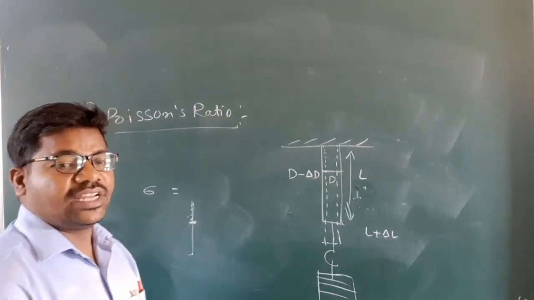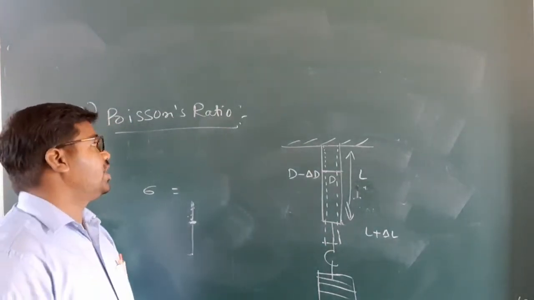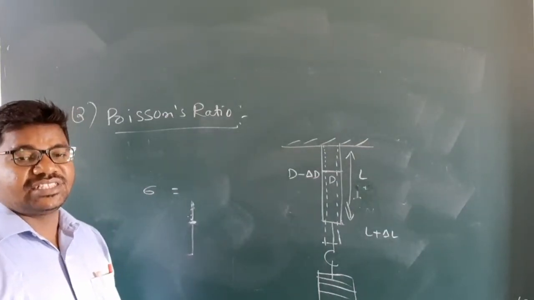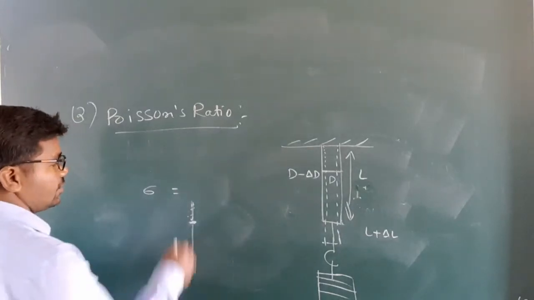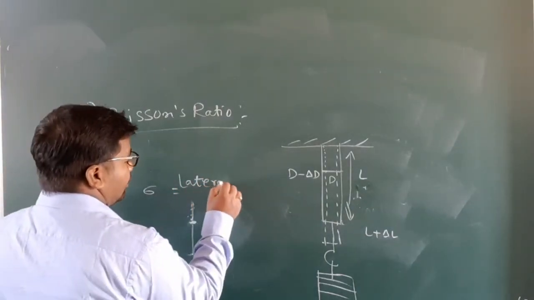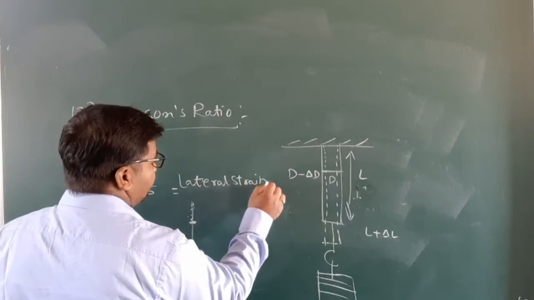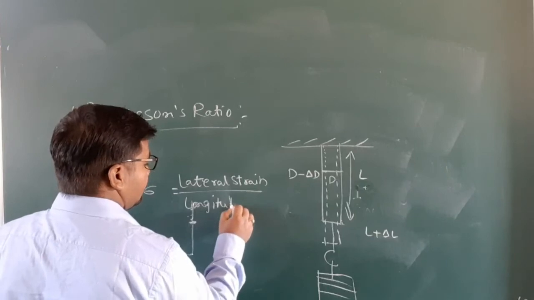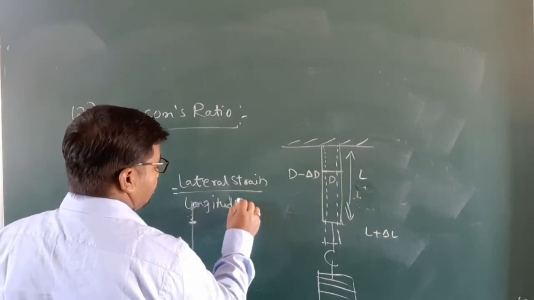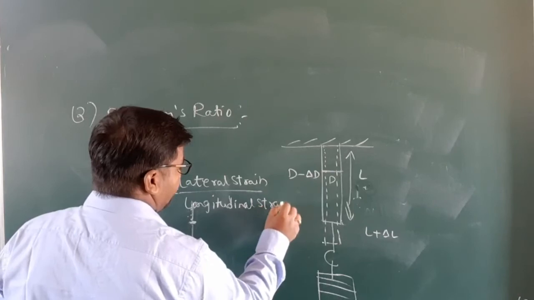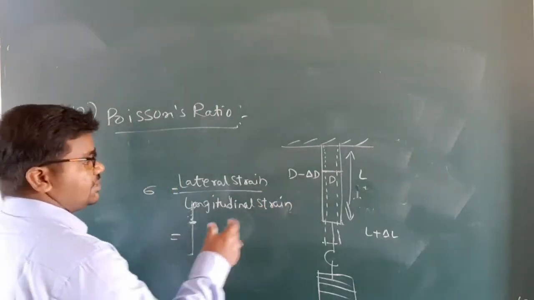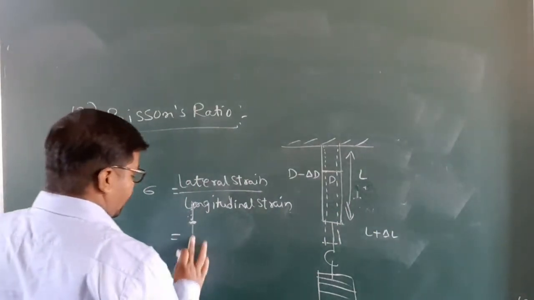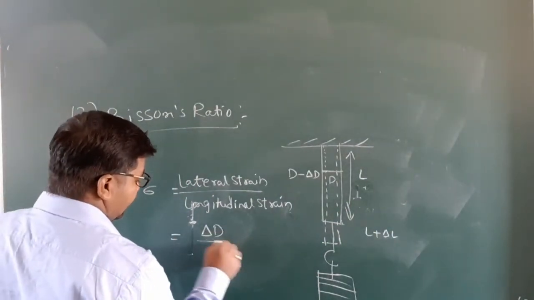In this case, how can we define Poisson's ratio? It is the lateral strain divided by the longitudinal strain. Lateral strain, along the horizontal direction, is delta d by d.